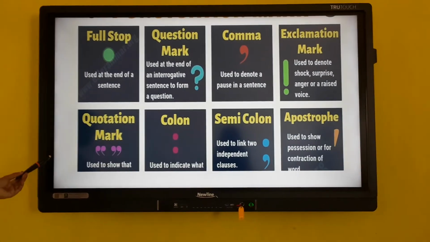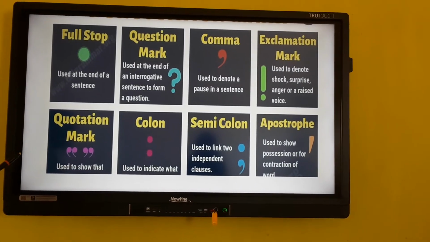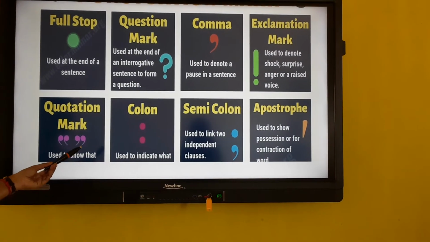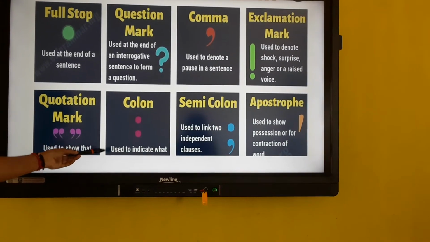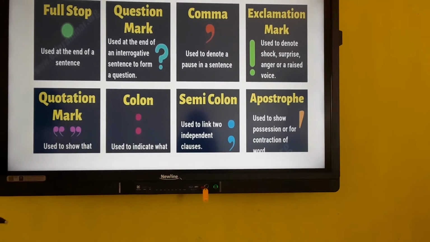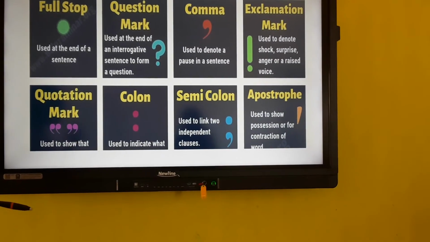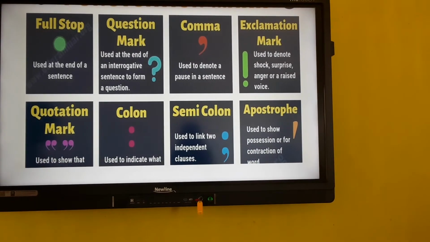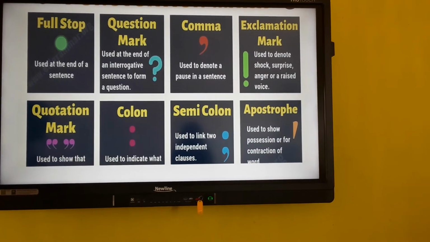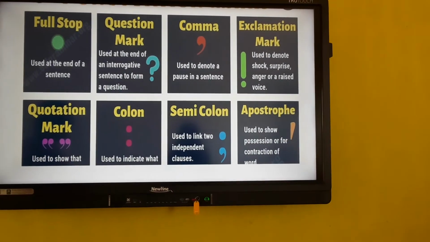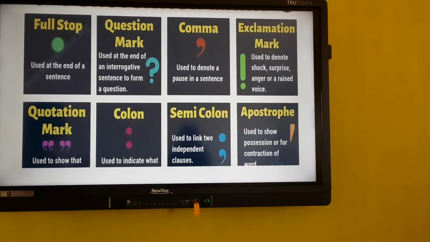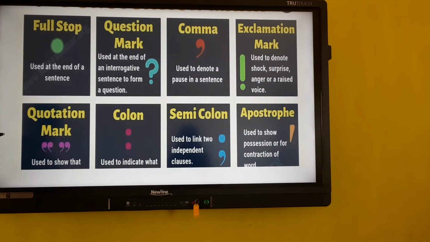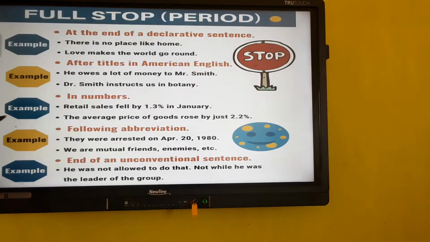Next is double quotation. If anybody says anything, we will be using double quotation marks. This is a colon. We use it to say what. After side headings we used to put a colon. Semicolon. To show independent clauses we can use a semicolon. Next is apostrophe. Apostrophe is used to show contractions and also to show possessive nouns. So now we can see them elaborately.